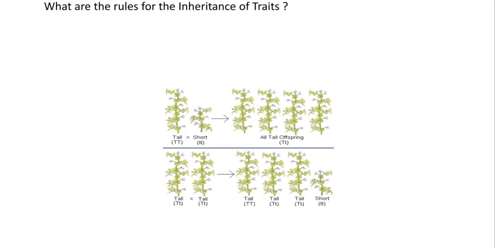What are the rules of inheritance of traits? So this is tall crossed with short, all tall offspring. When heterozygous tall cross with each other, in that case, we will find the ratio of 3:1. Three among them are tall, while only one is dwarf.